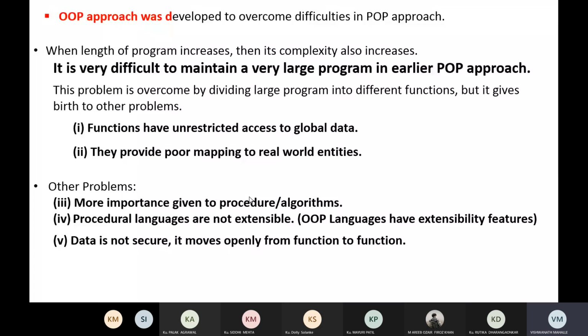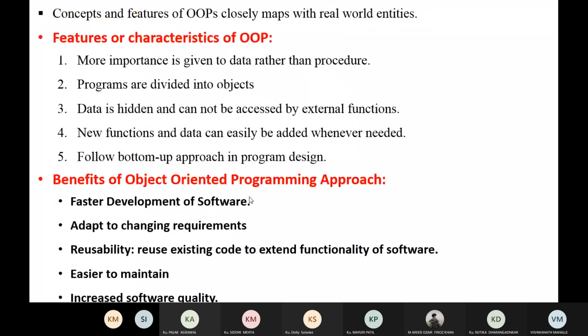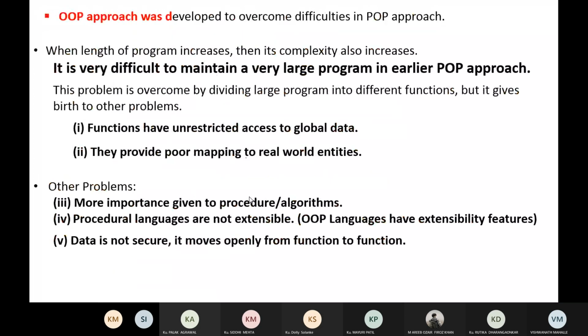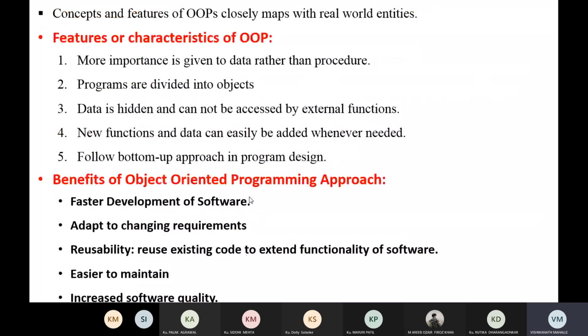To overcome these problems, the object oriented approach was developed. So we will see the different features of the object oriented programming approach. In object oriented programming, more importance is given to data rather than procedure.